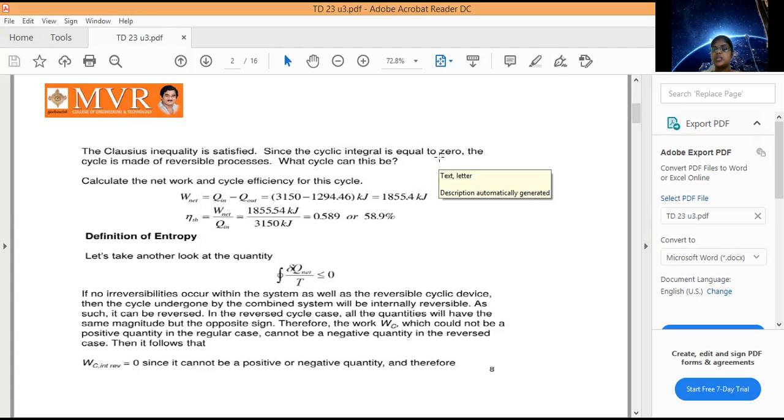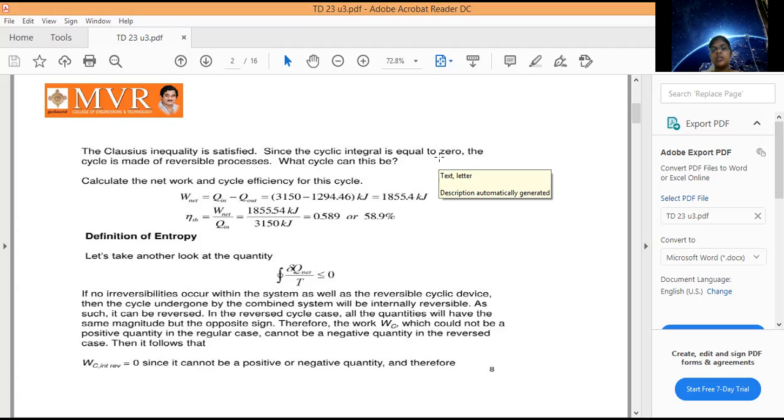Actually, in a real process, it is not possible. But in an irreversible process, we have some types of losses like frictional losses, blow down losses, heat losses, pumping losses. Those are the losses we get in an irreversible process.